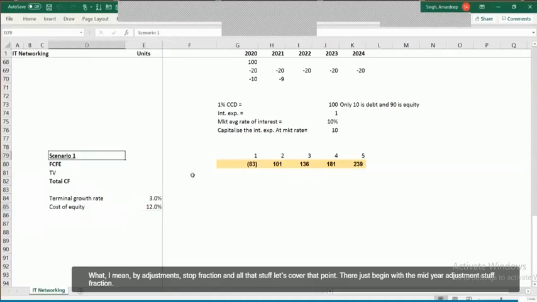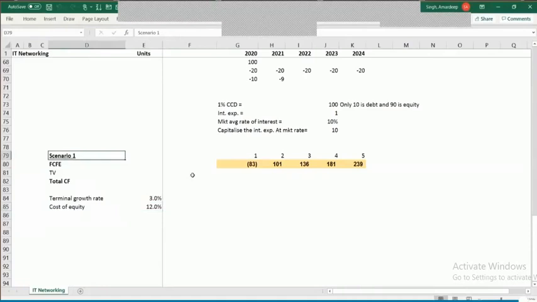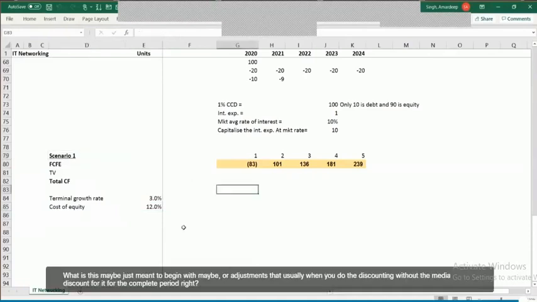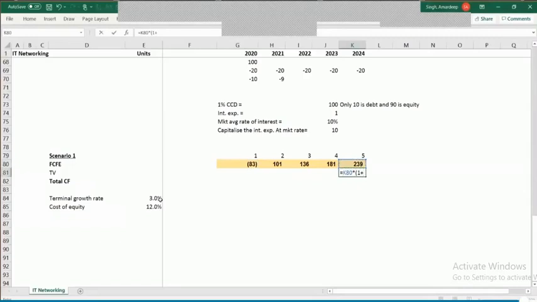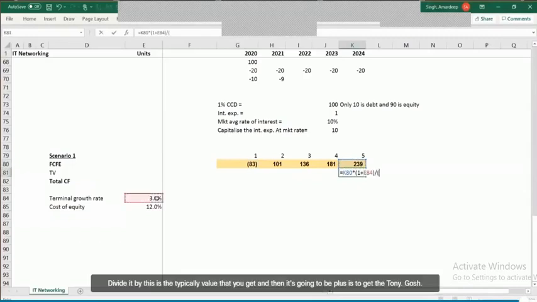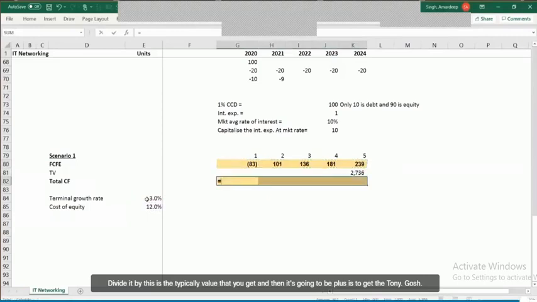Now, what I mean by adjustment, stub fraction, and all that stuff, let's cover that point. Let us begin with the mid-year adjustment and stub fraction. What is this mid-year adjustment to begin with? Usually when you do the discounting without the mid-year, you discount for the complete period, meaning this 83 is going to be discounted for a complete 12 months period. The terminal value is computed as this into 1 plus growth divided by 12% minus 3%, and then it's this plus this to get the total cash flow.